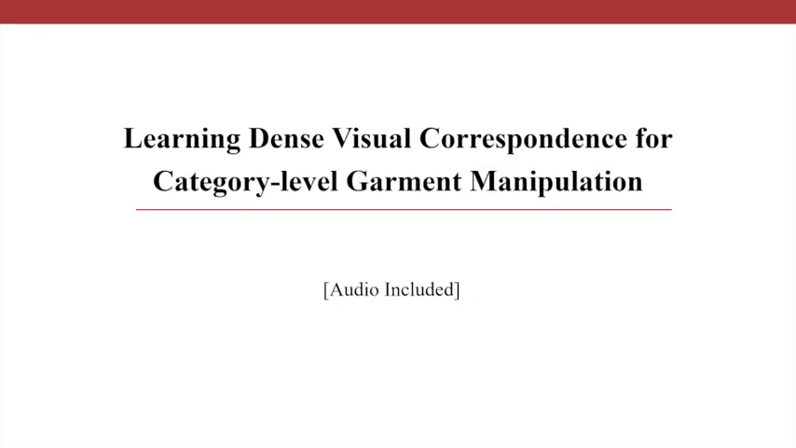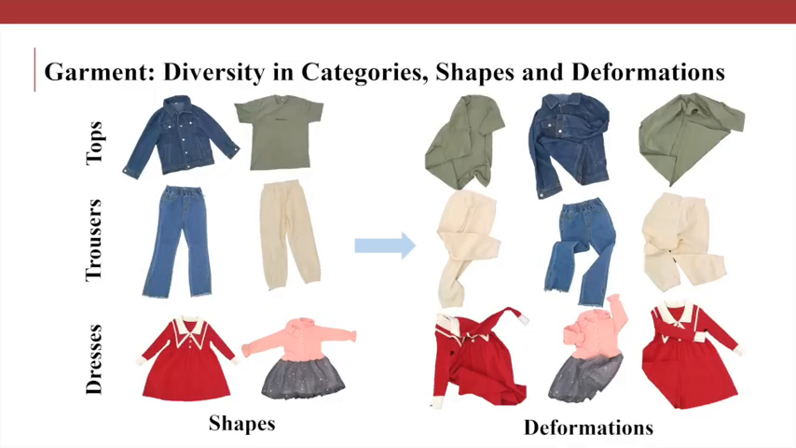This is the video presentation for our paper, Learning Dense Visual Correspondence for Category-Level Garment Manipulation. In our daily life, there exist many categories of garments, with diverse shapes and deformations. Manipulating diverse garments is an essential ability of future home assistant robots.